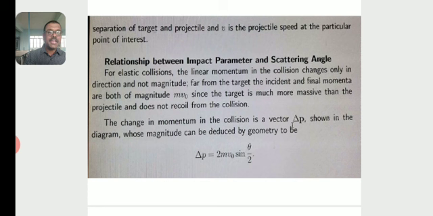During the collision, the nucleus is at rest because it is heavier than the projectile. Then the change in momentum in the collision is a vector Δp shown in the diagram, whose magnitude can be deduced to be Δp is equal to 2mv₀ sin(θ/2).